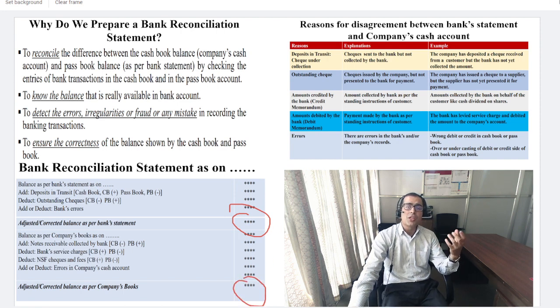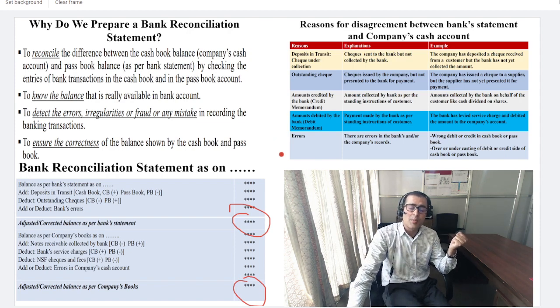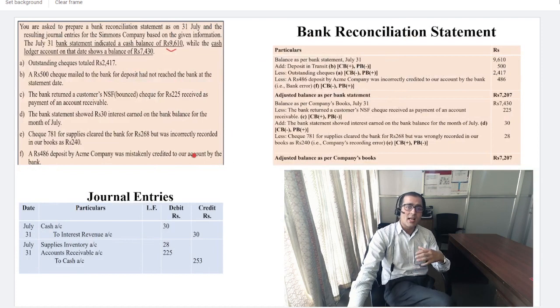This way you can check your accuracy while preparing the bank reconciliation statement. Now let's move to an example. You are given some figures, and based on this information you are asked to prepare the bank reconciliation statement.